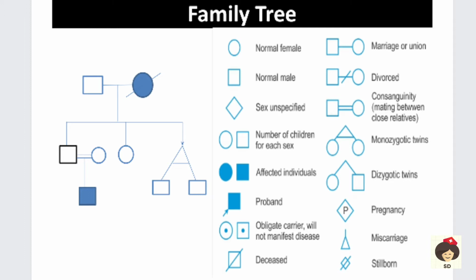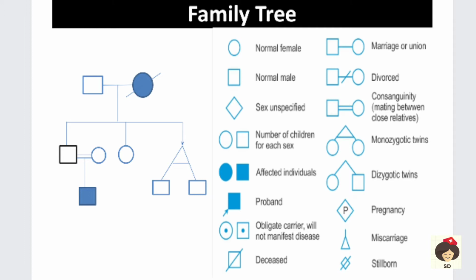Okay, that means this is the first person who is suffering with a disease in that house. So that is the proband. If we put a circle with a dot in between, then it is a female carrier, and if it is a square with a dot in between, it is a male carrier. A carrier means someone who is carrying the disease but is not showing any signs and symptoms, but is capable of spreading the disease to other persons.